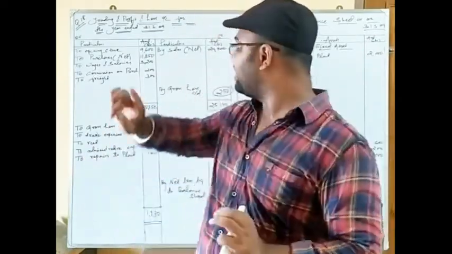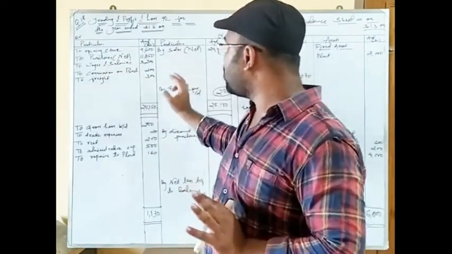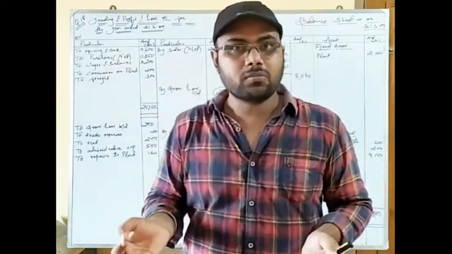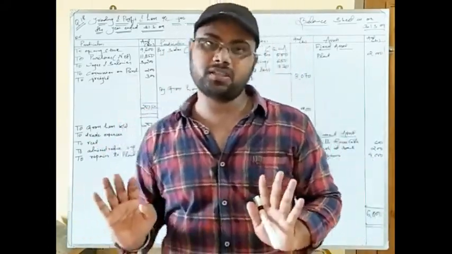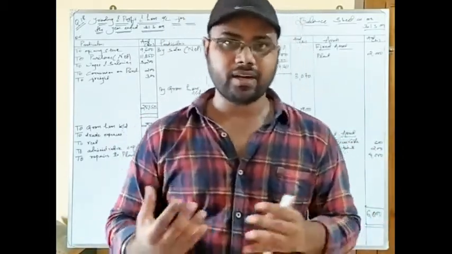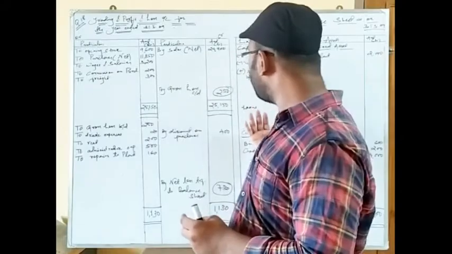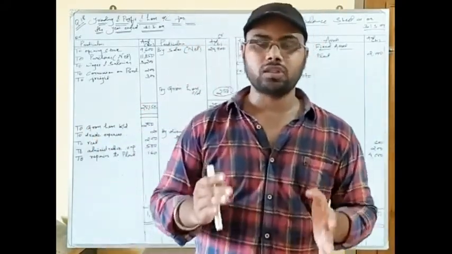So you can see that purchases is not having any returns, sales is not having any returns. So it may be possible that the return inward is deducted from sales, or return outward, that is purchase return, is deducted from the purchases. That is why it may be given in the trial balance as net purchases or net sales. So these were the 4 to 5 newer items that you may come across and find a bit confusing. So I have chosen this problem.